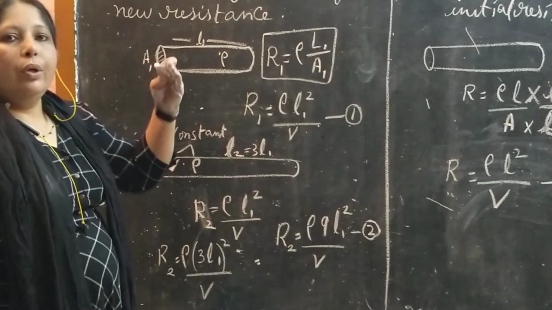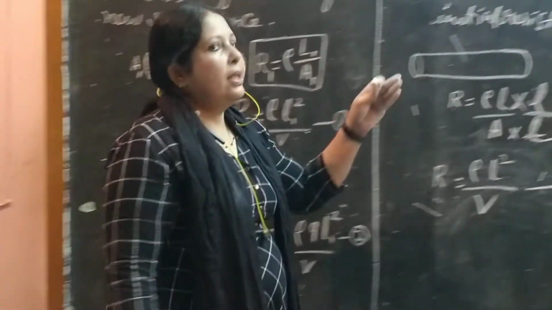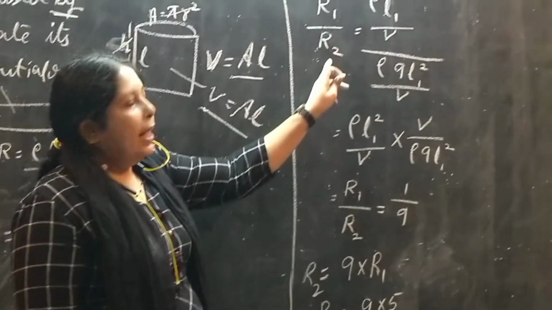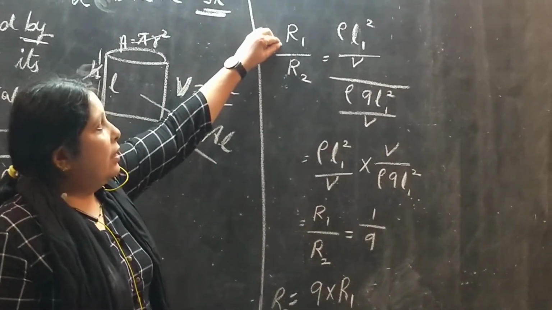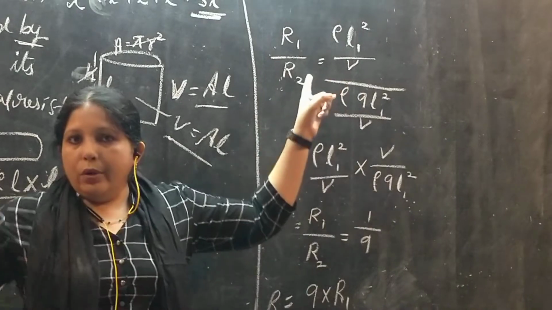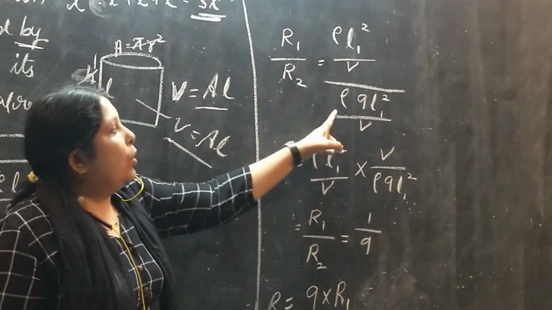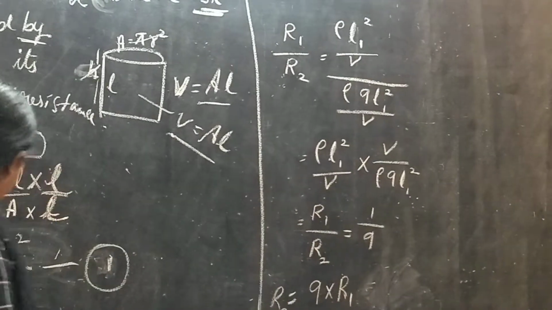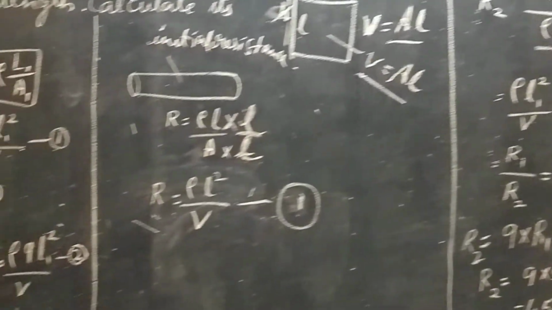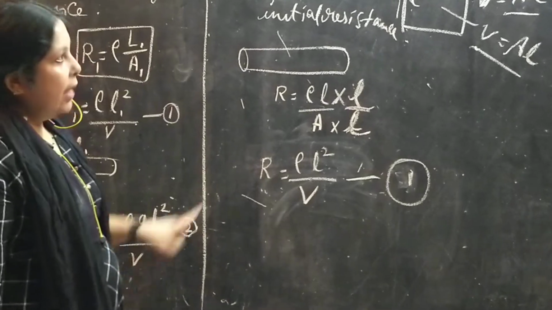Now we have to bring the ratio. What is the ratio? R1 by R2. What is the value of R1? Rho L1 square upon V. R2 is rho 9L1 square upon V. This is the second equation what I had written here. This will be our second equation. Okay, the same thing we will put here.